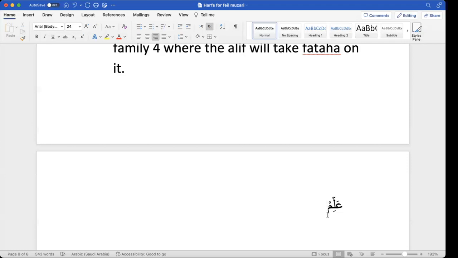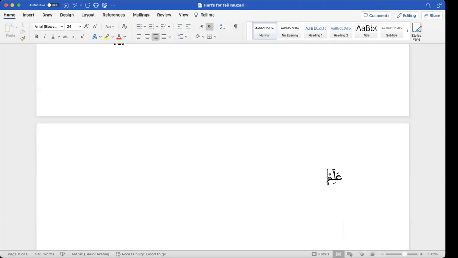Okay. Teach. Now, this was a command for the anta version. Now, if you have the antuma version, for example, let's take the example of the noon, saw, ra.